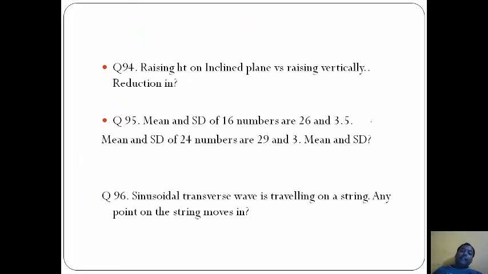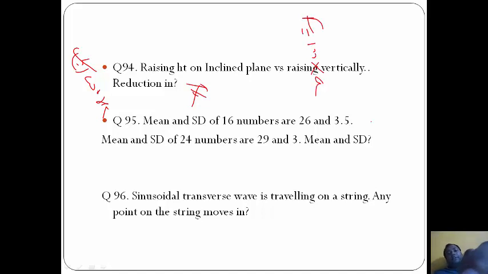Now raising height on inclined plane versus raising vertically. There is reduction not in force, but in work required. Answer here will be B, that is work. How? Force is equal to mass into acceleration. Okay? And work is equal to F force into displacement into cos theta. So when we take this, when it is lying down, cos 0 that is 1. This means W is equal to FD.